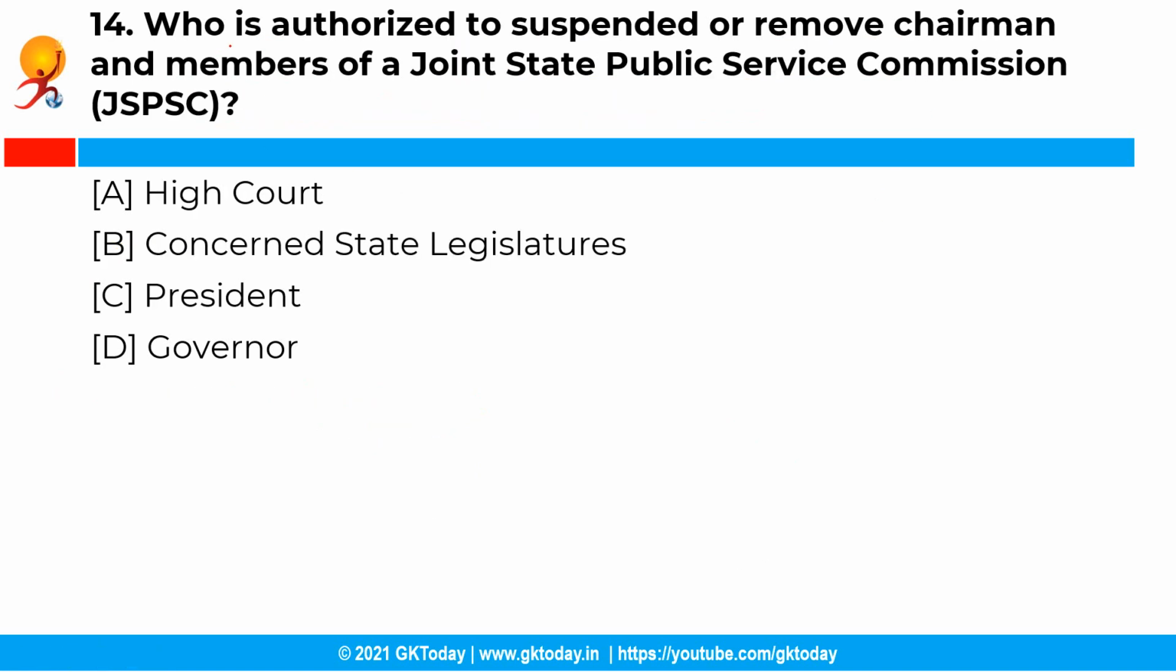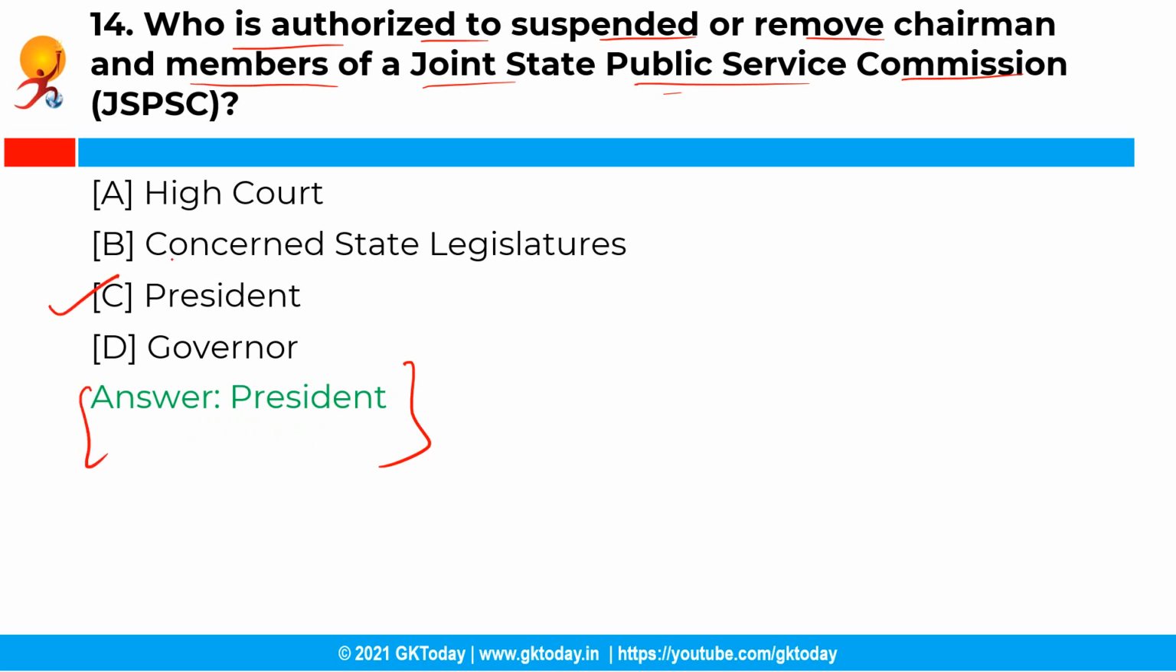Now the next question is, who is authorized to suspend or remove the chairman and members of a Joint State Public Service Commission? So you have the following options and the correct answer is option C, that is President. So the chairman and members of a Joint State Public Service Commission can be suspended or removed by the President of India only. They can also resign from their office at any time by submitting their resignation letters to the President of India.